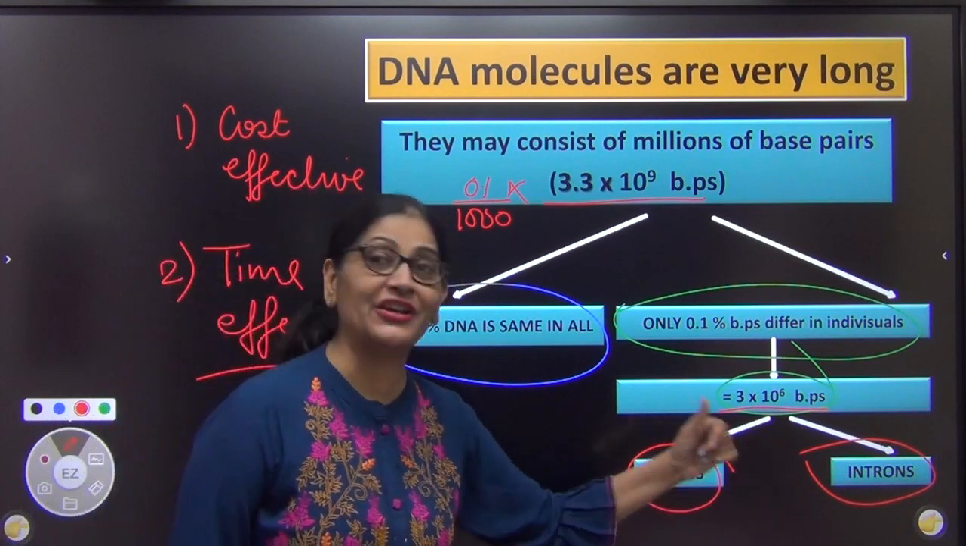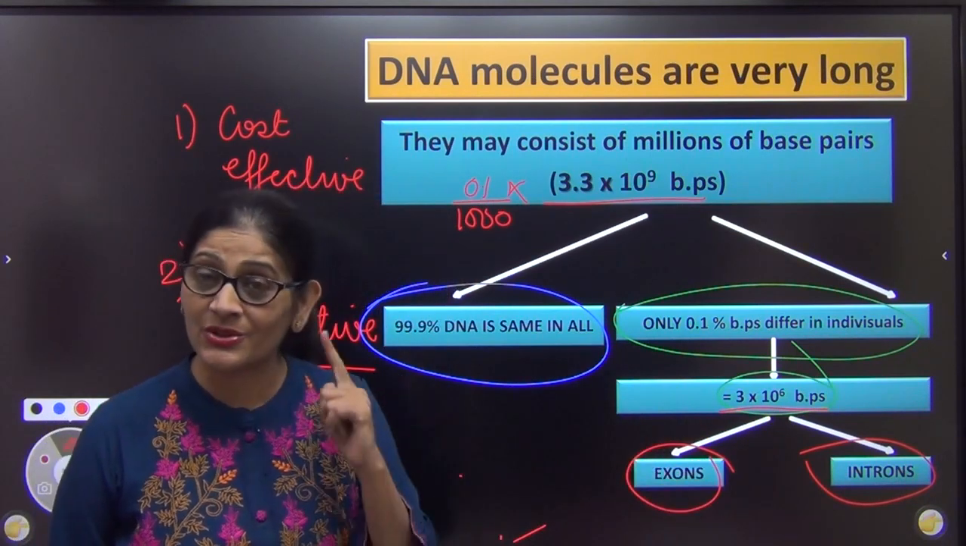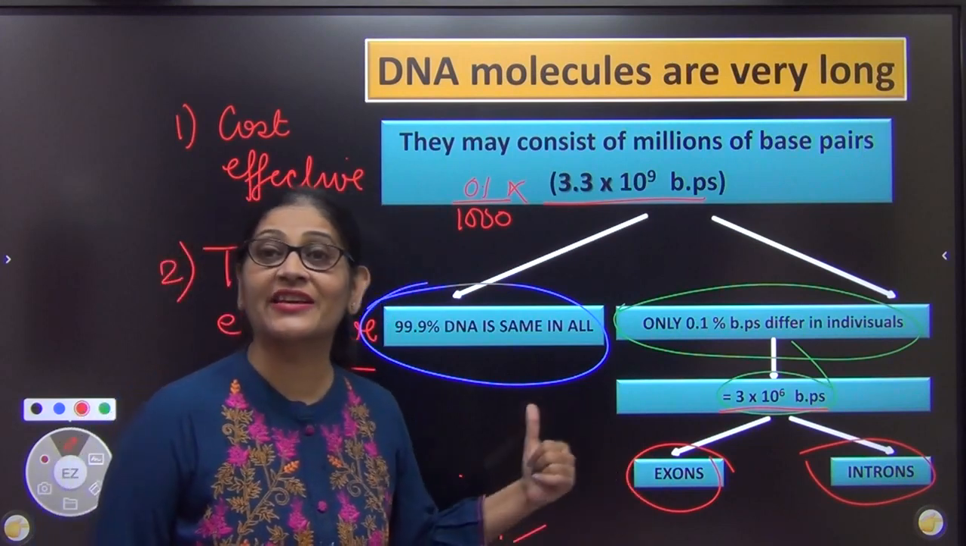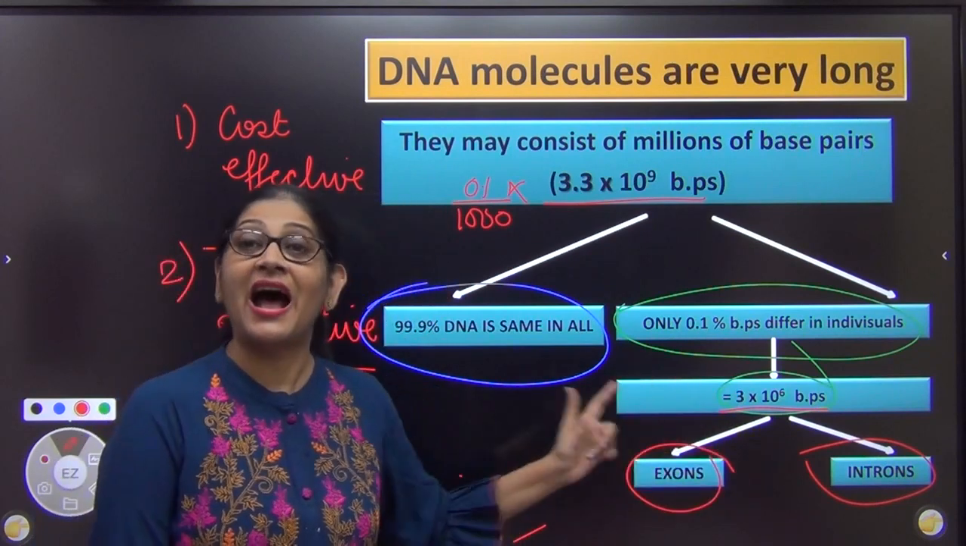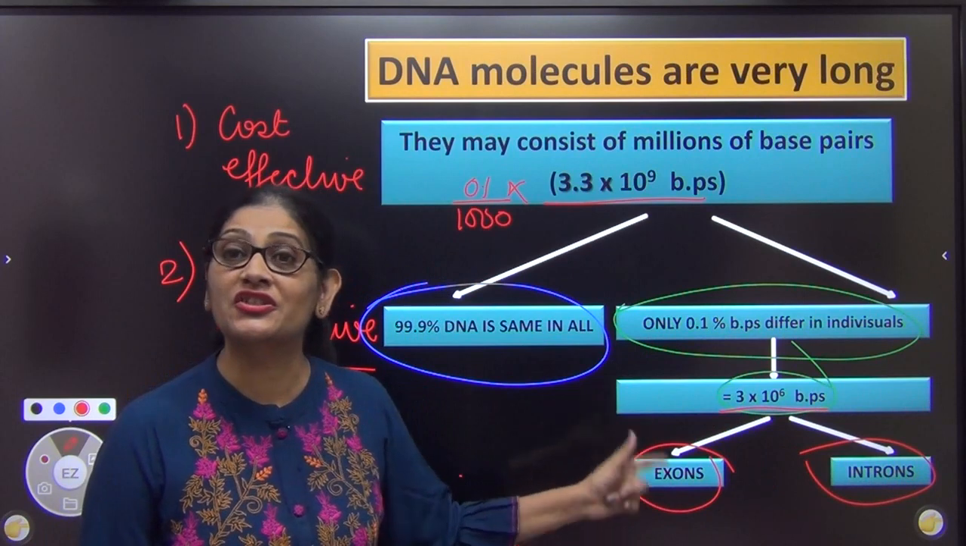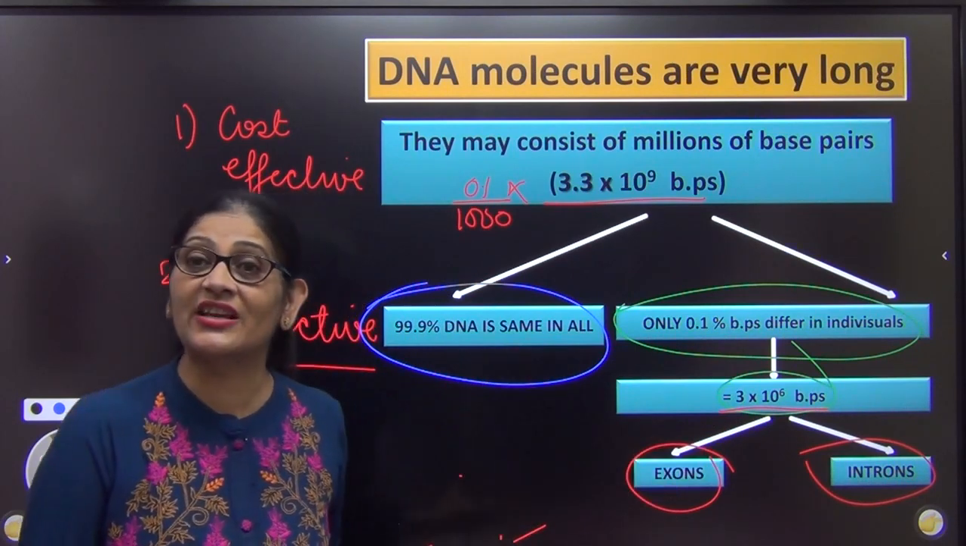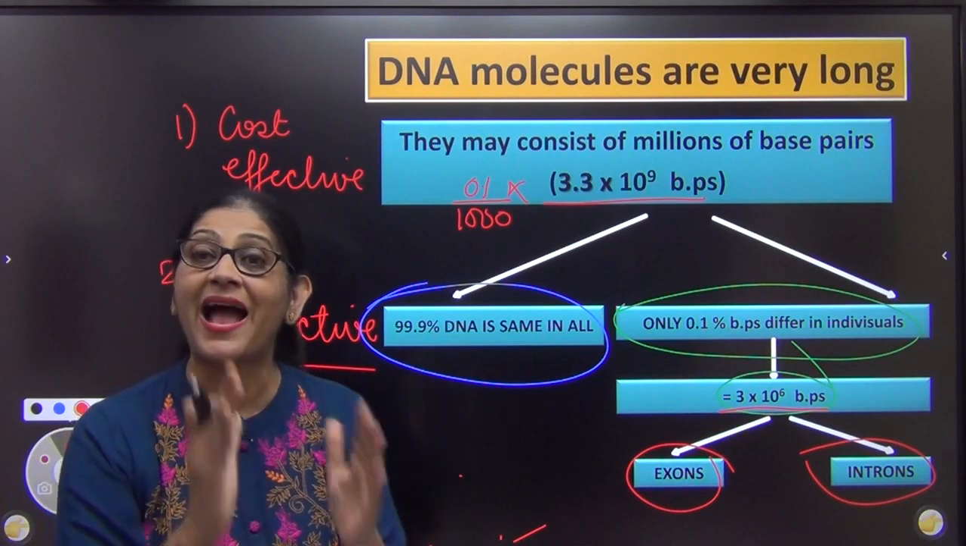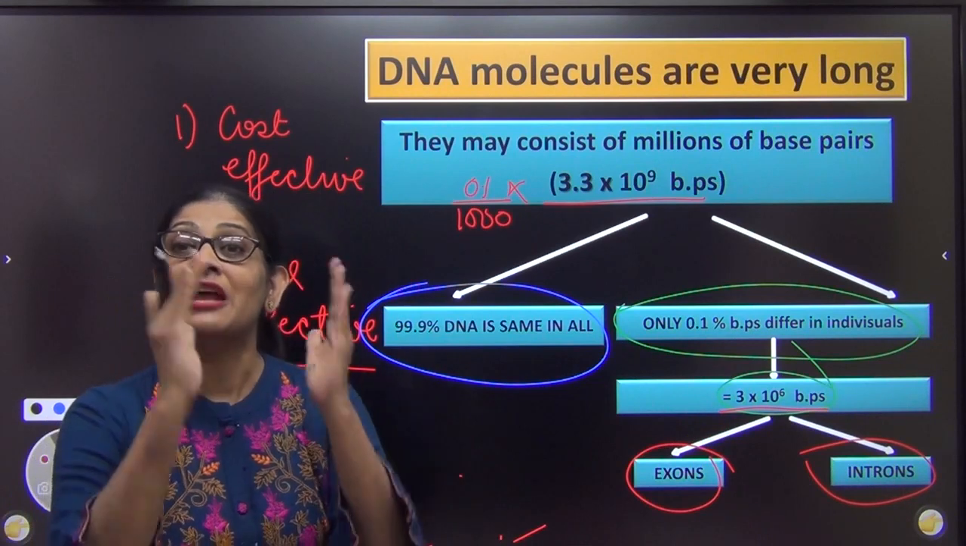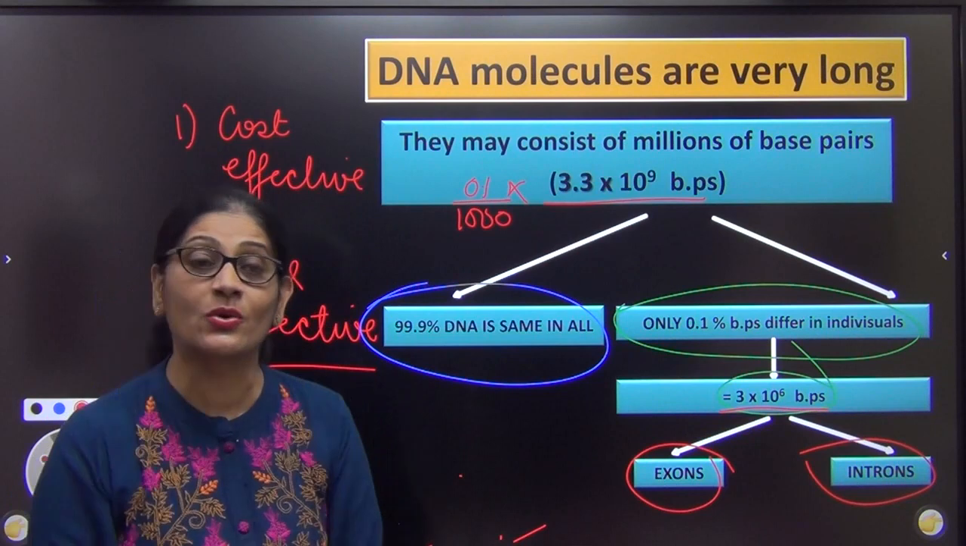We actually match introns. Yes, you heard me right. We do not match exons. We match introns. I know exons are the functional genes. These are the genes of use. Introns are useless genes, but still we do not match exons of two individuals. We match introns. Yes, you heard it right.